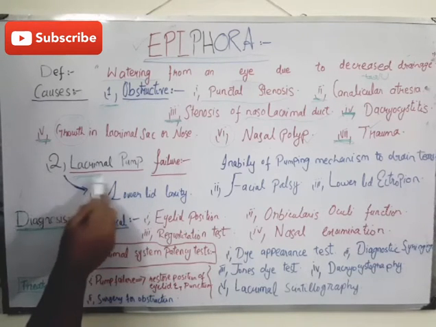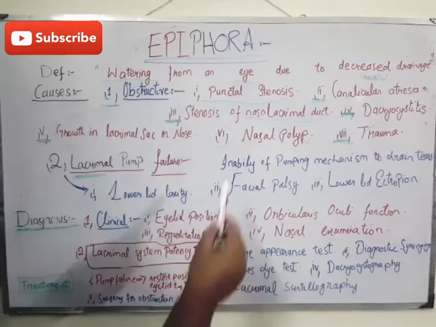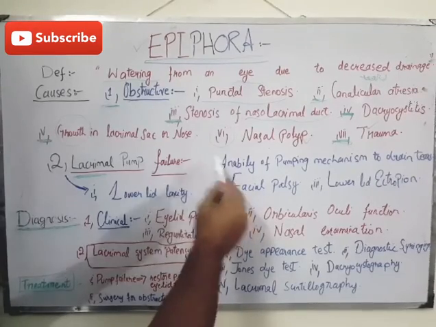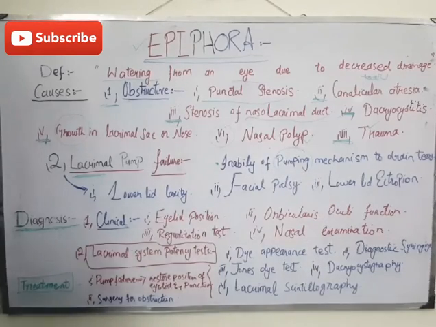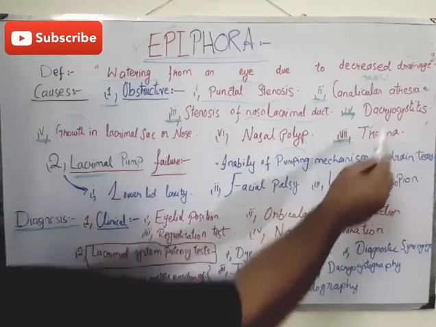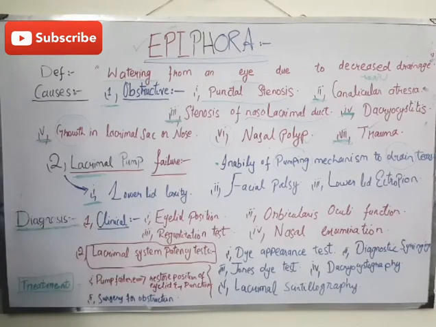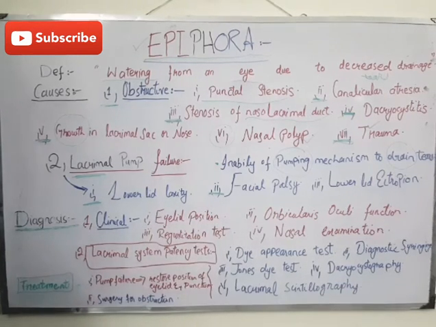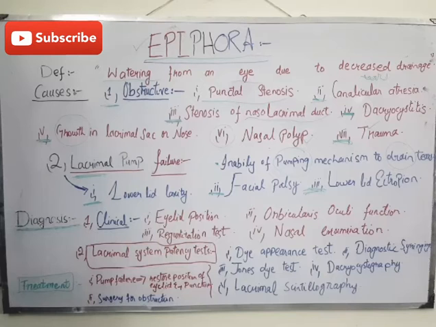Now we come to the second group of causes of epiphora. These are lacrimal pump failure. The causes of lacrimal pump failure include inability of the pumping mechanism to drain tears, either caused by lower lid laxity due to facial palsy or due to lower lid ectropion. These are the causes that are responsible for lacrimal pump failure.